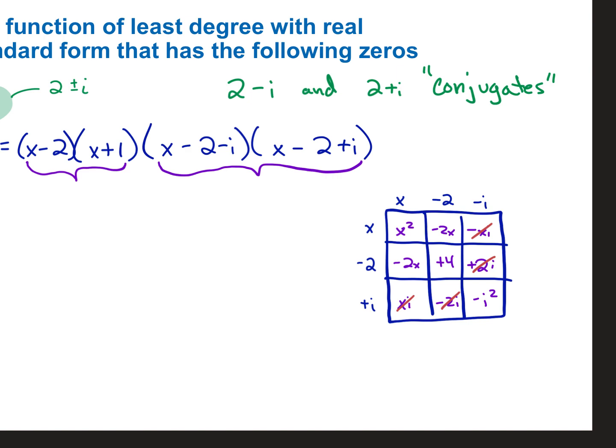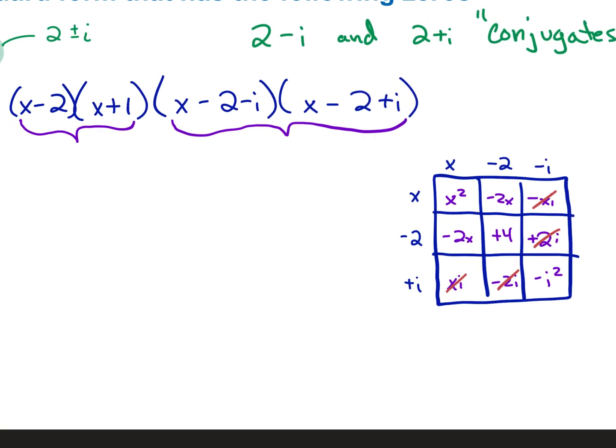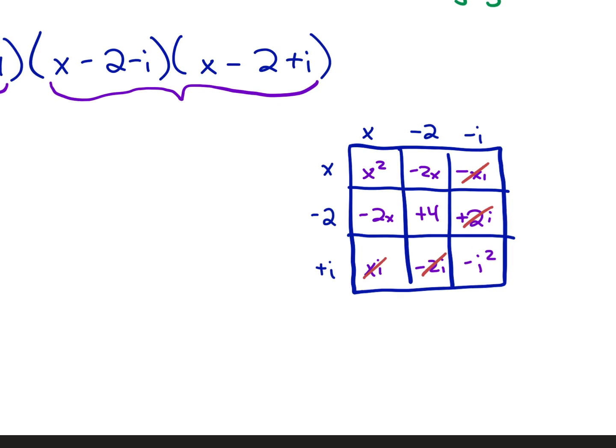So when we combine our like terms here, the last i didn't cancel out, but what is i squared? Yeah, i squared is always equal to -1. Always. So you always make that substitution. So really this becomes negative, and then what went in the place of i squared is a -1, which is 1.